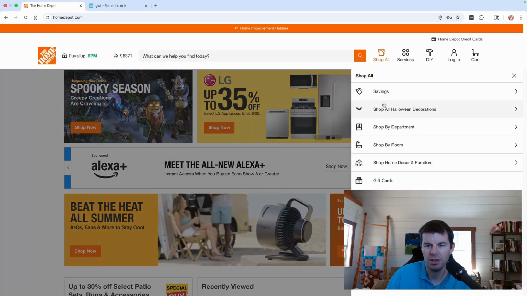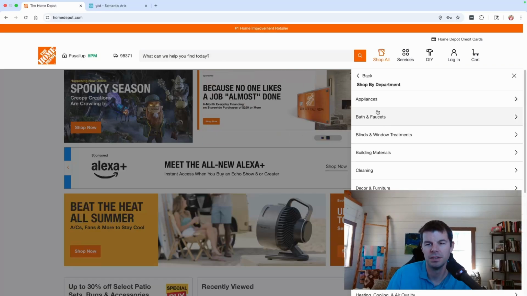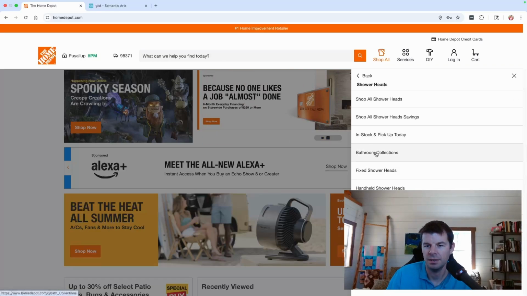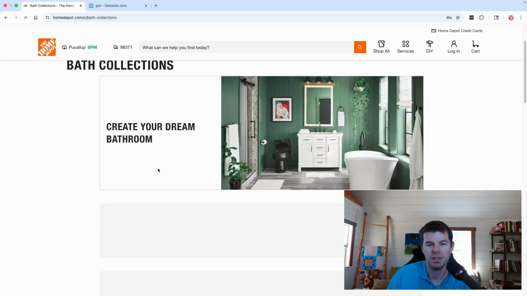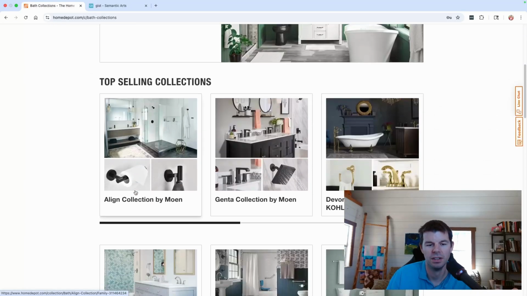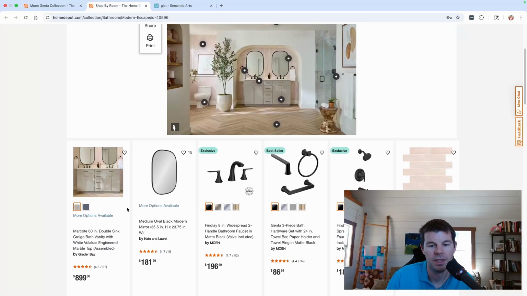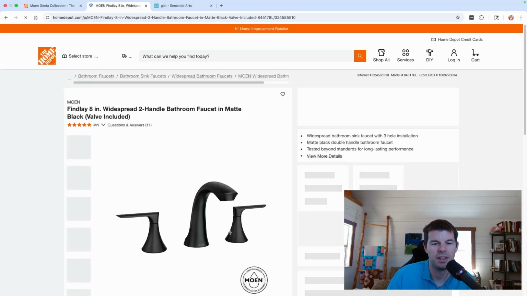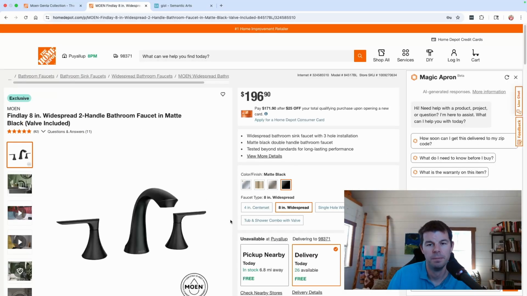We're going to shop all, and then we've got classic taxonomy. We can open a window on the side, and we can look by departments, and then baths and faucets, and then shower heads, and then bathroom collections, and then we can go down and find a particular product. Okay, there we go. Look at this beautiful faucet for $196.